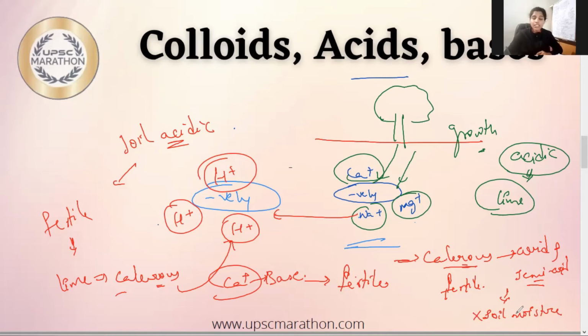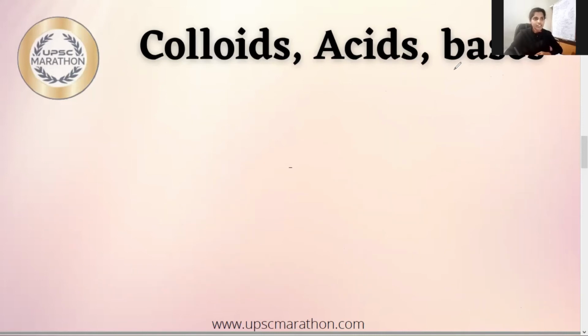So the absence of vegetation in the arid and semi-arid region is because of absence of water, not because of infertility of soil. If you provide enough moisture or irrigation facilities to the soil, then they will give you a bumper crop, which we observed in the Indira Gandhi canal project. Fine. This is about colloids, acids, and bases. Now let's move on to our next dimension.